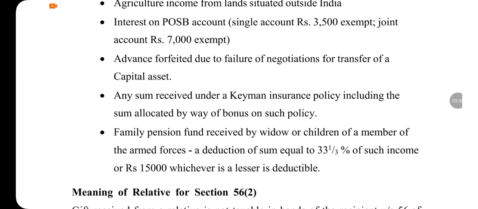Advance forfeited due to failure of negotiations for transfer of capital asset. Any sum received under the Keyman insurance policy, including the sum allocated by way of bonus on such policy. Family pension received by widow or children of a member of armed forces, a deduction of a sum equal to 33.5% of such income or 15,000, whichever is less, is deductible.